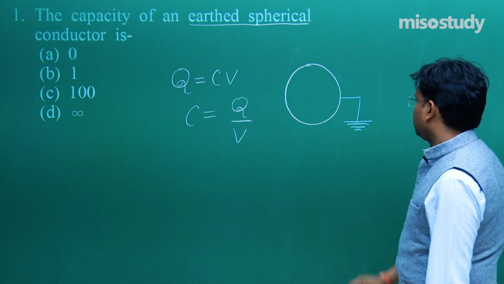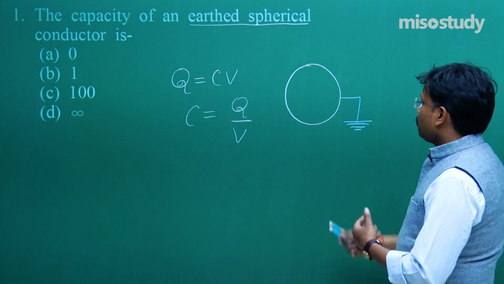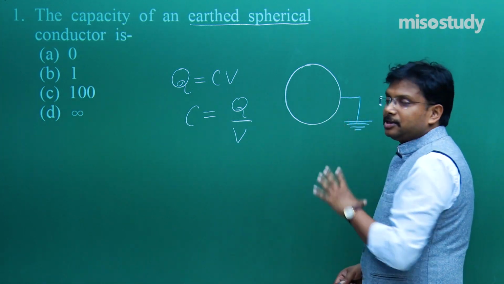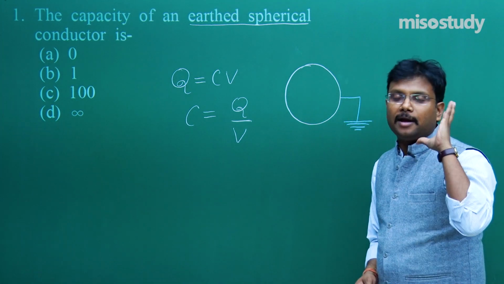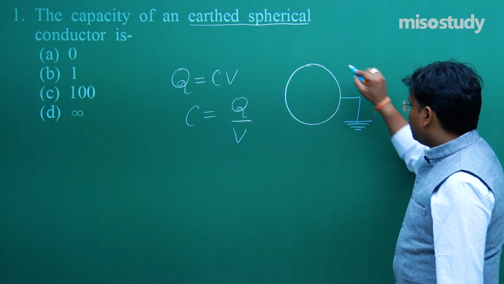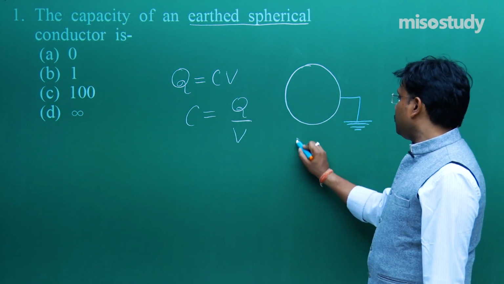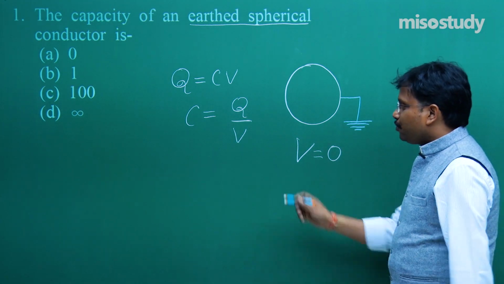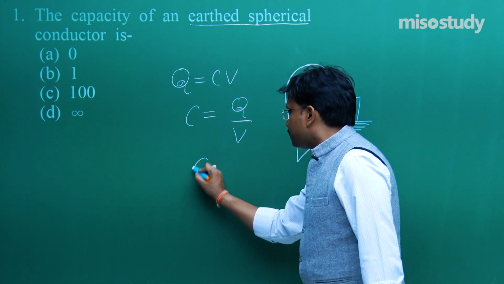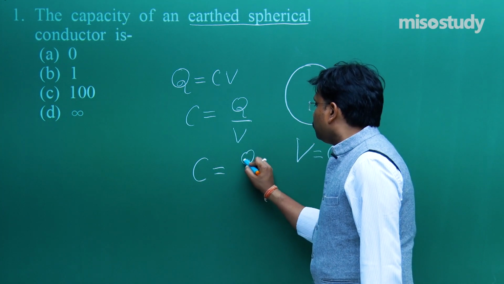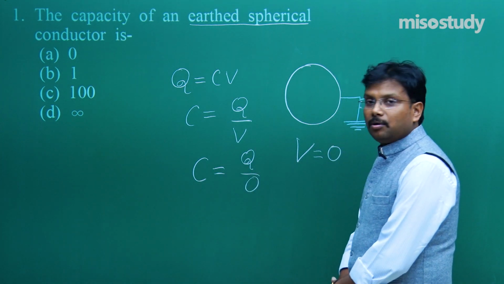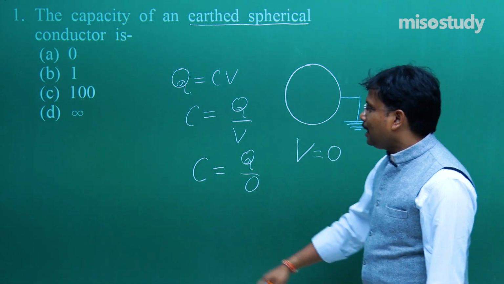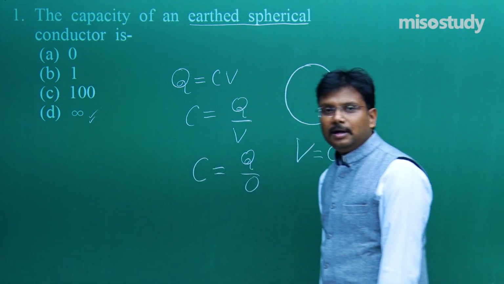Now you can provide as much charge as you want to this conductor, but because of earthing, V is equal to 0. And if V is equal to 0, then from this relation C is equal to Q upon 0, and something upon 0 is illogical, infinite. So the correct option is D.